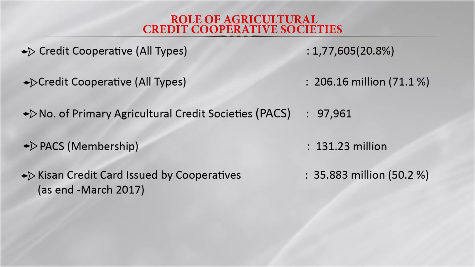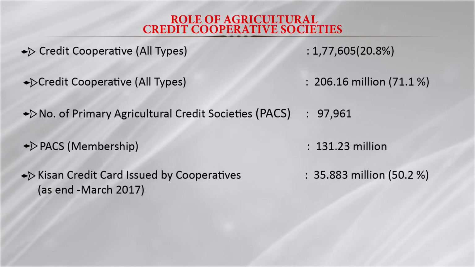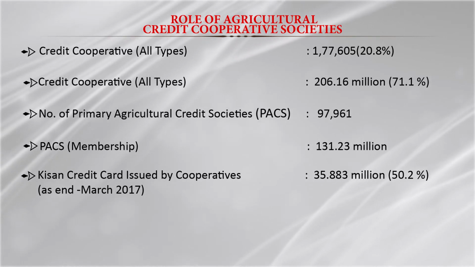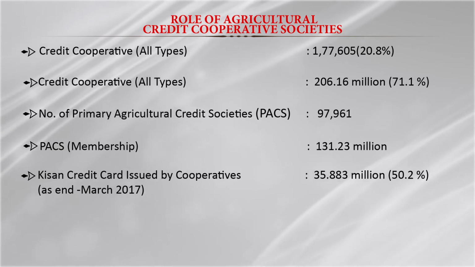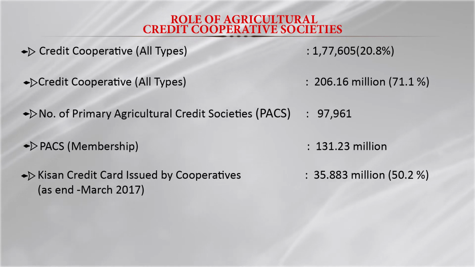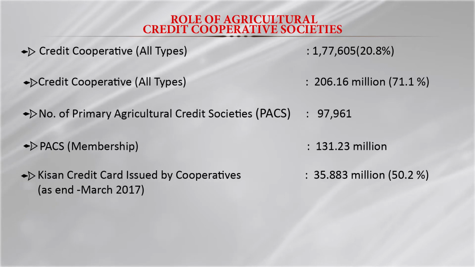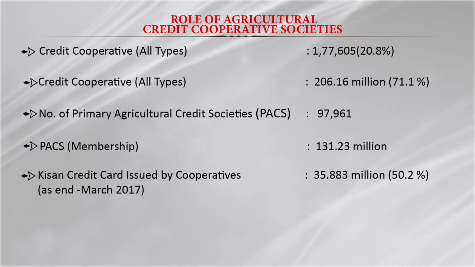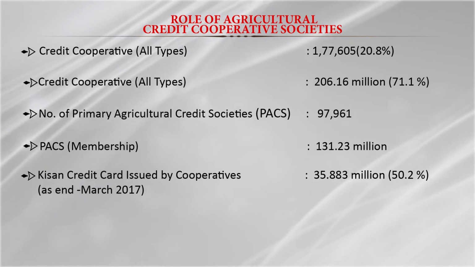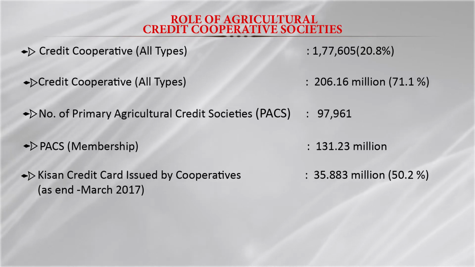credit card scheme is the most famous scheme for providing short-term loans to farmers. So credit cooperative societies are playing an important role in providing the Kisan credit card to the farmers. So far they have provided 35.883 million Kisan credit cards, which we can say is around 50% of the total Kisan credit cards distributed by institutional sources to farmers. So they are contributing 50% in the Kisan credit card distribution.